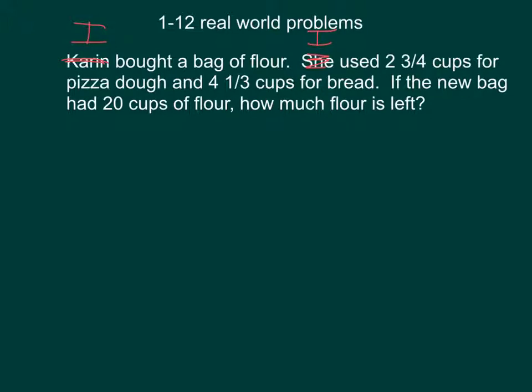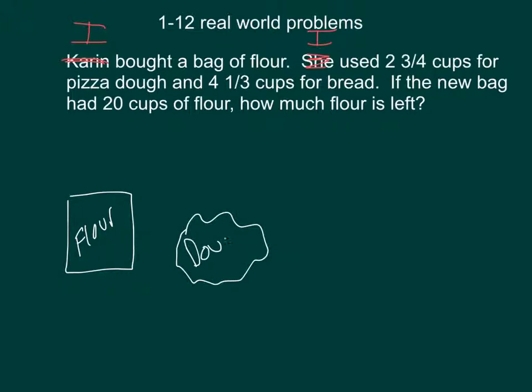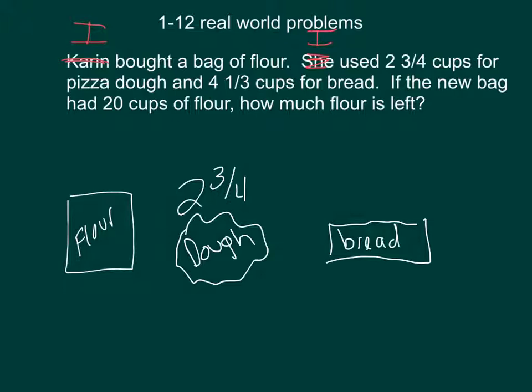I bought a bag of flour. Draw a picture of a bag of flour. I used 2 3/4 cups for pizza dough. Here's some pizza dough. And I'll attach to that how much flour I used, 2 3/4 cups. I also used 4 1/3 cups for bread. So here's some bread. The drawings don't have to be perfect. They don't even have to be good. You just have to know what your pictures are representing. I used 4 1/3 cups of flour for my bread, so I'm going to attach that fraction to the bread.